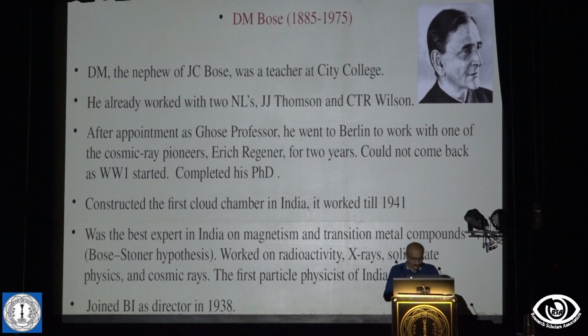Let's talk about D.M. Bose. D.M. Bose is the nephew of J.C. Bose, Jagadish Chandra, who was a teacher in City College when he was appointed in 1914 in the University of Calcutta. By then he had already worked with two Nobel laureates in England. One is J.J. Thomson, the discoverer of the electron. The other was C.T.R. Wilson, the inventor of the cloud chamber. After appointment as a Ghosh professor, there is a condition that you have to spend two years abroad for research.